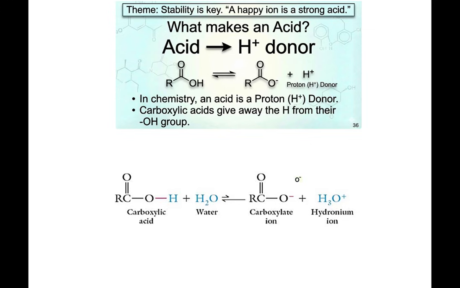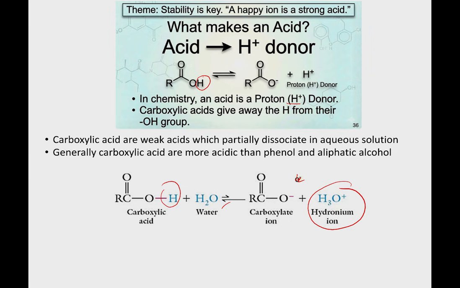So we continue with the acidity of the carboxylic acid. What makes it acidic? You know that it is the ability for the H to go out. In chemistry, an acid is a proton donor, able to donate protons. That is how we classify it as an acid. For instance, when the H goes out and combines with a molecule of water to form the hydronium ion, that is for acid.